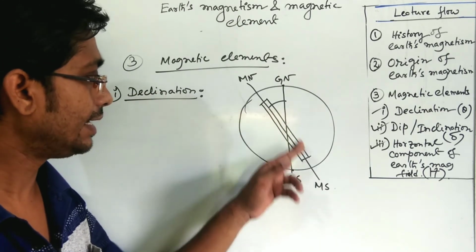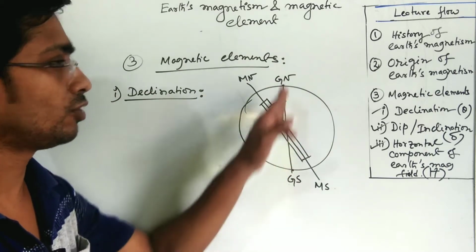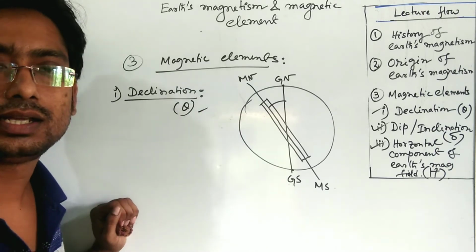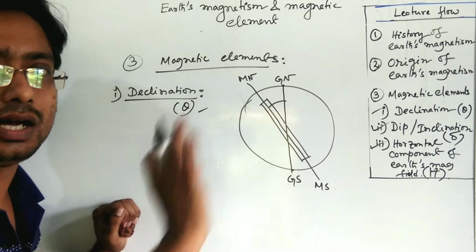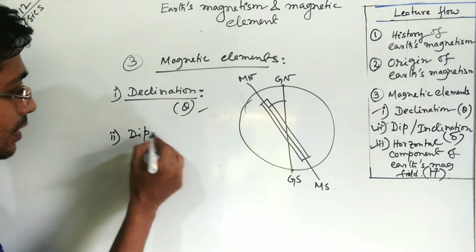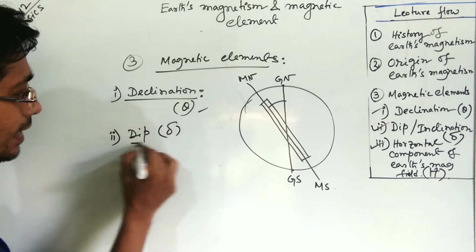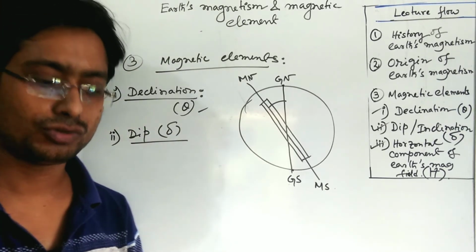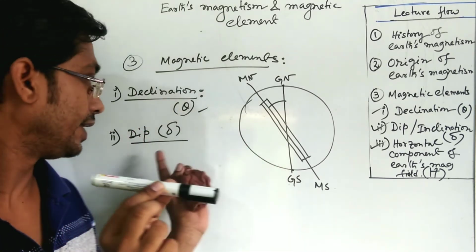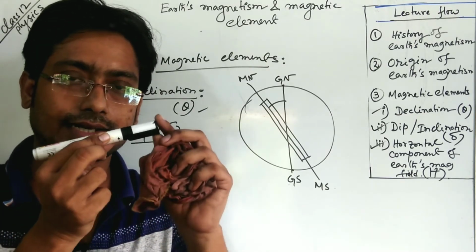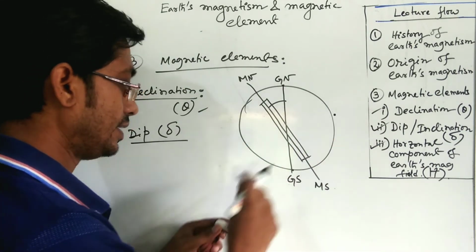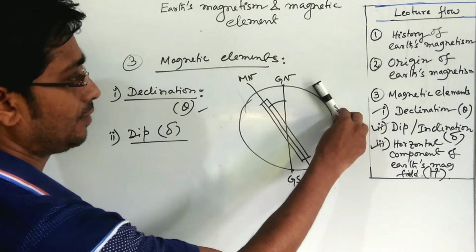Actually, the magnet is not aligned perfectly in the geographical north-south direction. It is denoted by theta, and the value of theta keeps on changing at different places of the earth. Now second, that is dip, or inclination, denoted by delta. In a compass there is a needle that can rotate in a horizontal position. Suppose you take one needle that can align itself in a vertical position. At this position, you can see it will align itself in this direction.